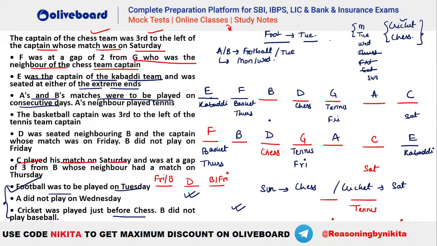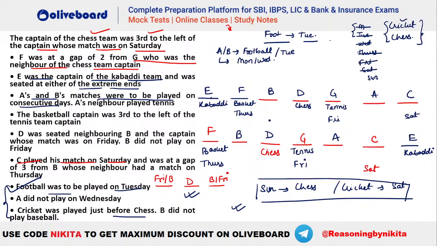And do we have any other possibility? That is Tuesday and Monday? No, because Tuesday is already football. So you can see Tuesday also was not a possibility here, right? So you can see Monday is not possible because it cannot be the first one. Yes, how will chess be Tuesday? Absolutely, Ravi. So Tuesday is not possible. So Monday, Tuesday eliminated. Wednesday, Tuesday also eliminated, because if you take Wednesday here, Tuesday won't be possible. Similarly, we can see Thursday, Friday, Saturday not possible. So the only possibility will be this one, right? That is Sunday has to be chess and cricket has to be your Saturday, right?